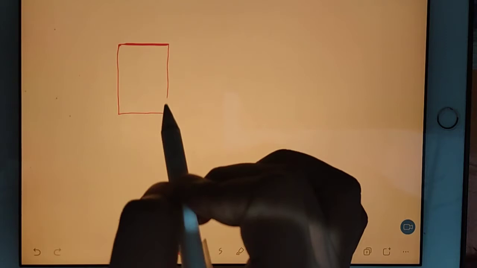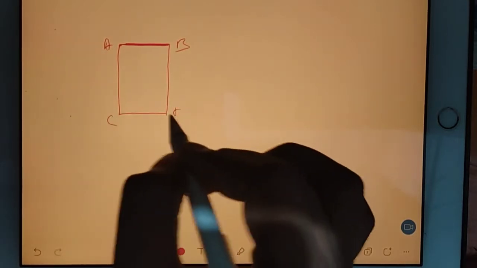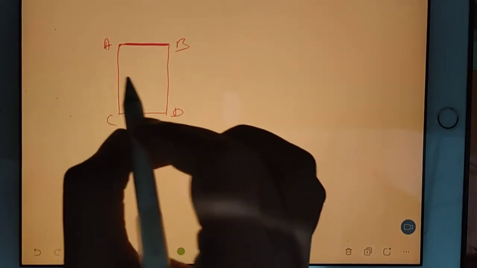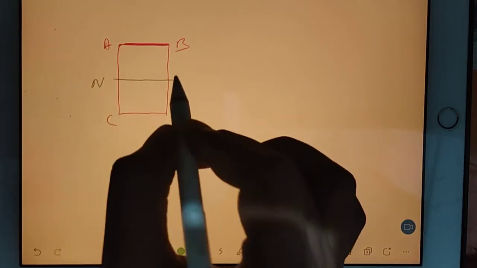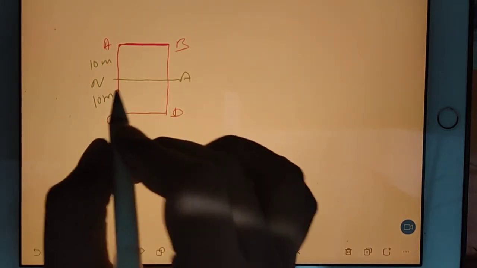They may give you just the cross section. Cross section means only this much. So this is A, B, C, D, and this is your neutral axis. Suppose this is your 10 meter, this is your 10 meter, and